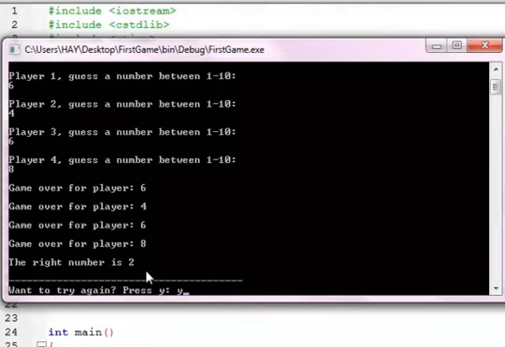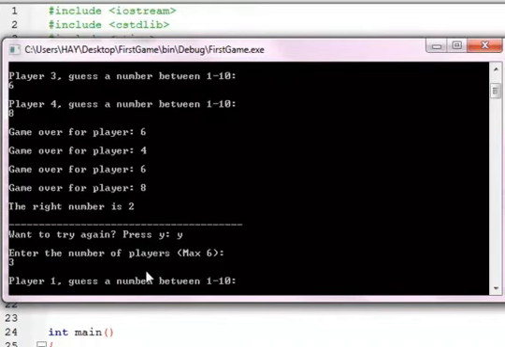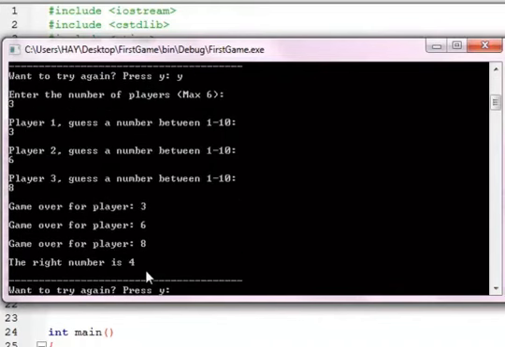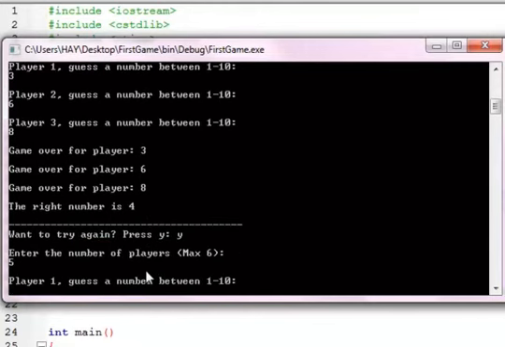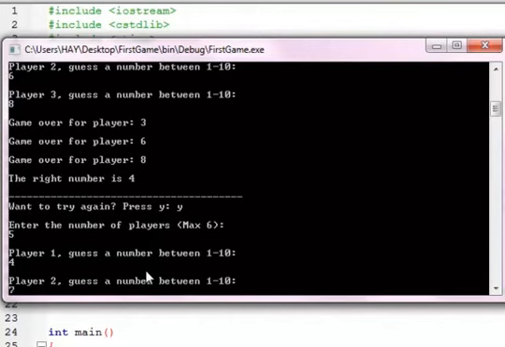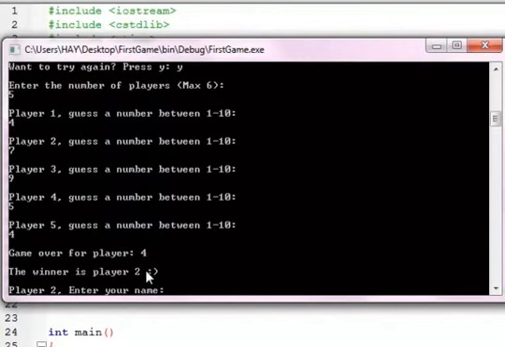The right number is of course a randomly generated number. So let's go ahead and try again. Now we have 3 players: 2, 6, 8. Nobody guessed right. Let's go ahead and try again with 5 players. So let's say 4, 7, 9, 5, 4, and the answer is 2.